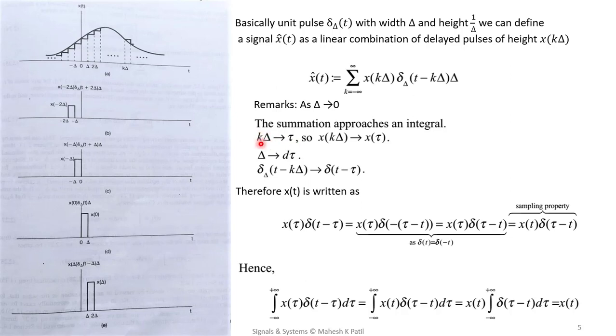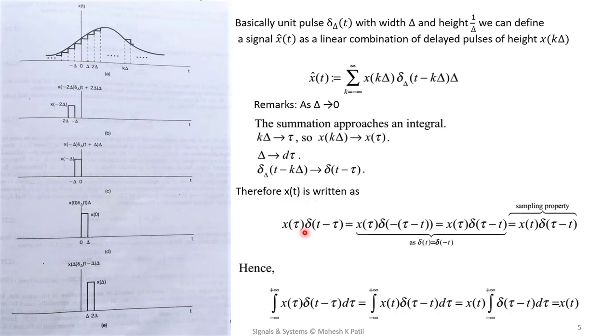So instead of k delta we put the dummy variable tau, x of k delta becomes x of tau, and delta becomes d tau, because delta means change, and change is represented with respect to tau as d tau. Similarly, delta of t minus k delta can be written as delta of t minus tau.